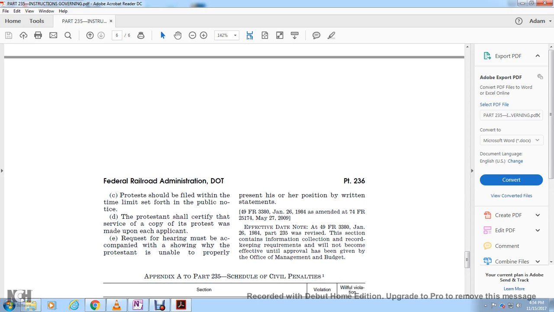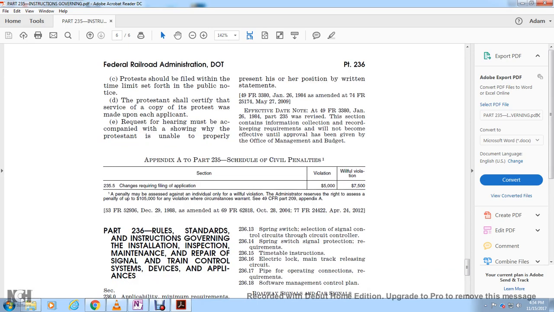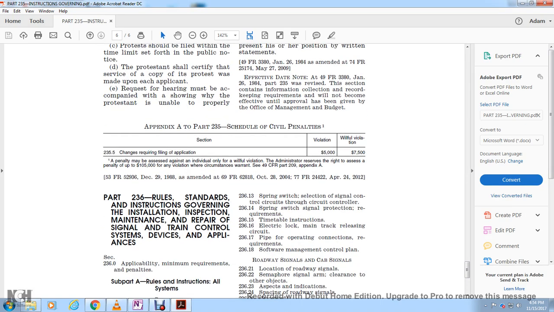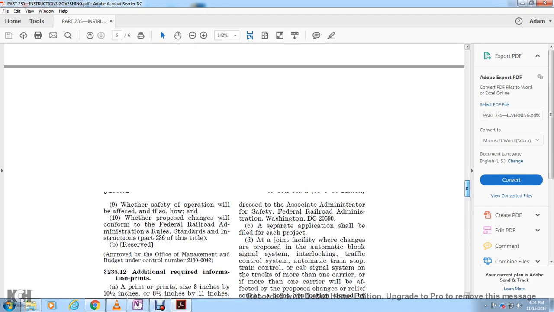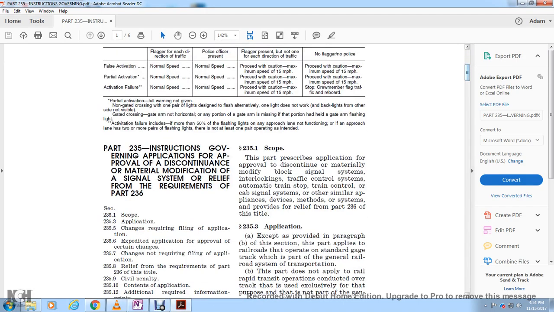Appendix A to Part 235, Schedule of Civil Penalties. Section 235.5, changing system without filing application: violation $5,000, willful violation $7,500. Alright, once again, this was the instruction governing applications for approval of discontinuance, minor material modification, or signal system relief from the requirements of Part 236.